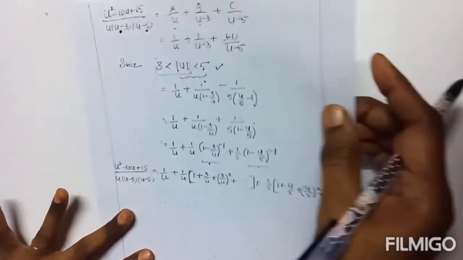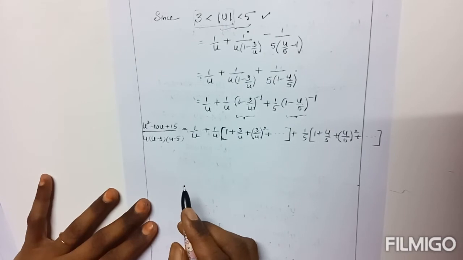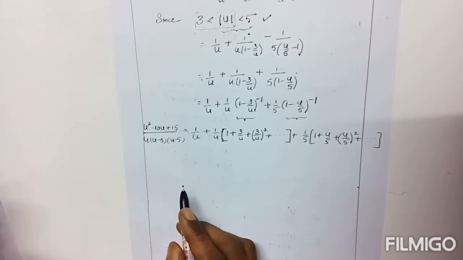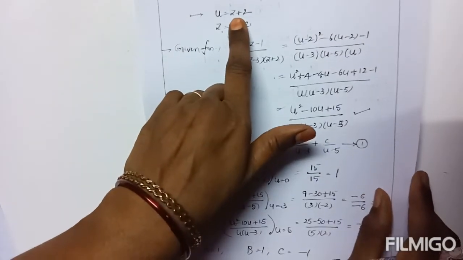Now the expansion is over. Now you can replace u. What is the value of u? u equals z plus 2.